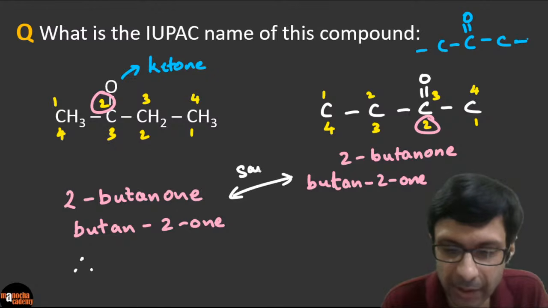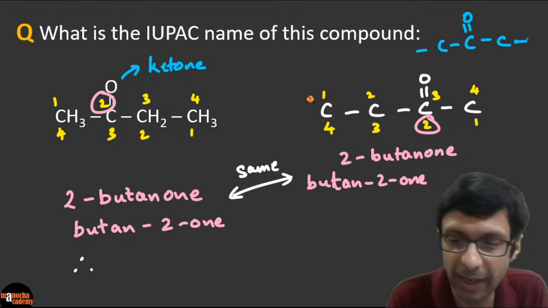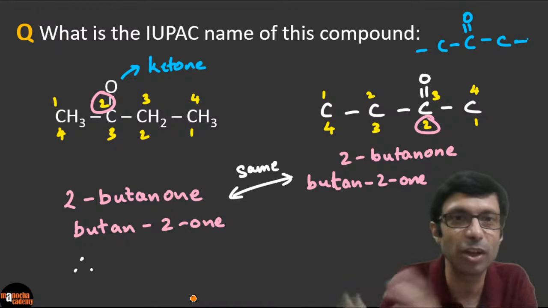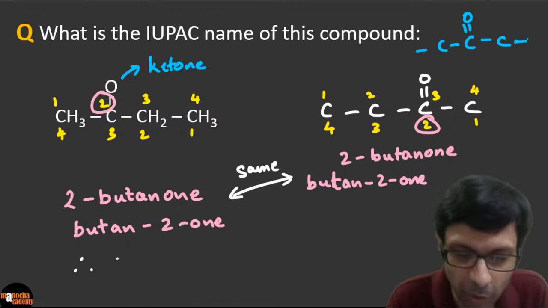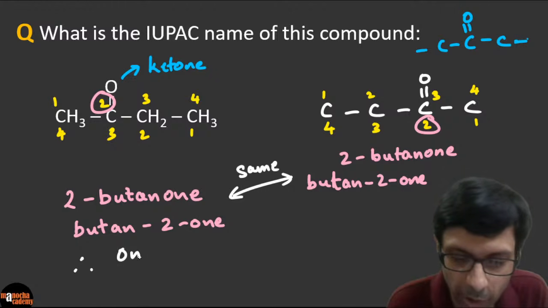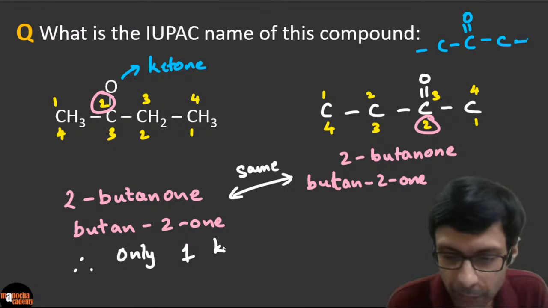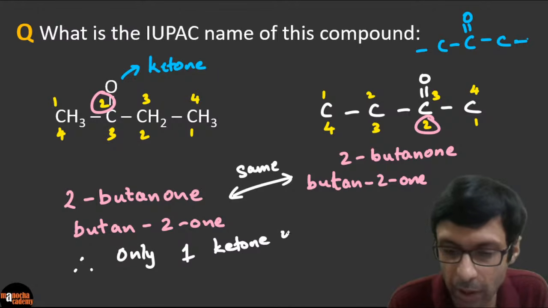Can you see the names are the same? These are in fact identical compounds, right? Because you can just reverse it. So since they are the same, only one ketone is possible with 4 carbon. With 5 you can have 2, right?